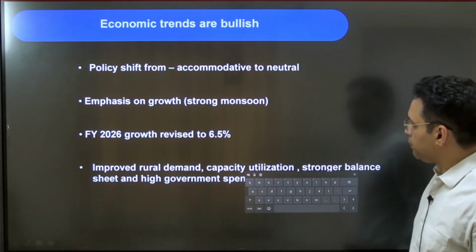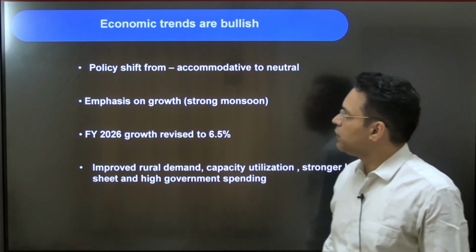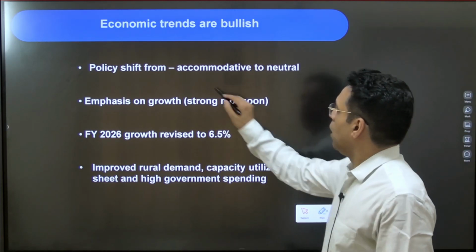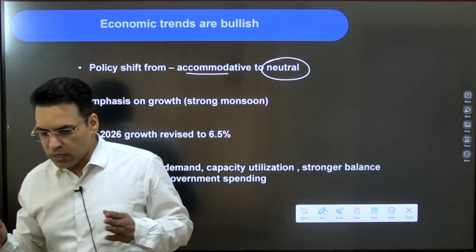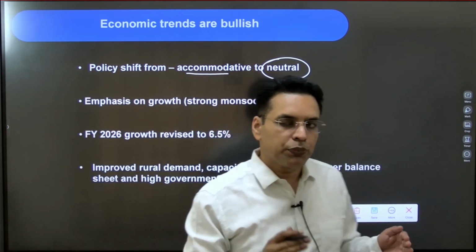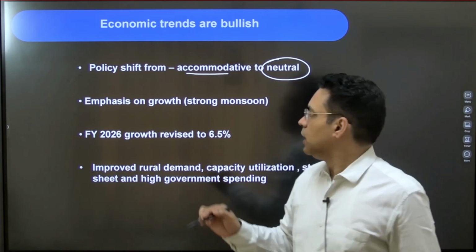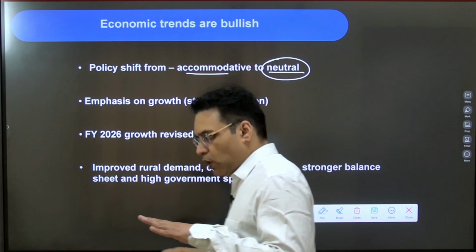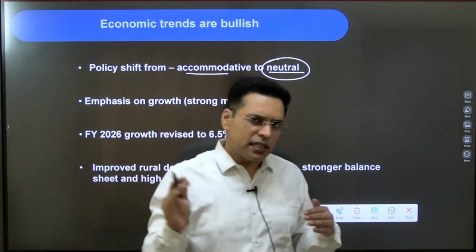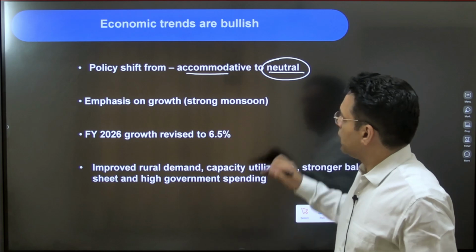Now coming to the policy shift. When you look at the policy shift, RBI is saying that we are moving from accommodative to neutral. Now accommodative monetary policy means that we might reduce the interest rate, or there are chances that we'll accommodate the economy by reducing the interest rate. But when we move to neutral, it means that now we can reduce and also increase. So you can say the interest rates are on the lower side in terms of the repo rate. So that is a good sign.